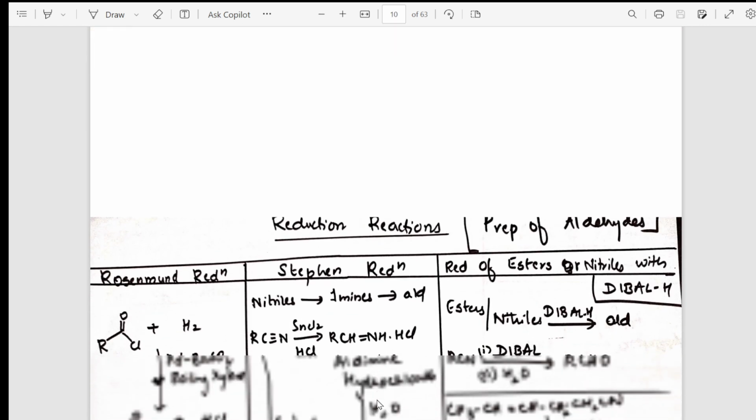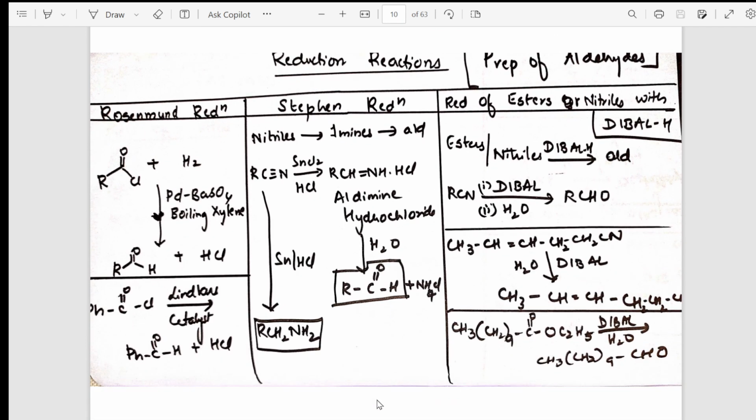The first important thing, reduction reactions. So preparation of aldehydes. So these are only aldehyde preparations where I've given the name reactions as Rosenmund reduction, Stephen, and Dibal with the reagent Dibal. What are the reactions? So all the three put together, everything is given. Maximum, whatever is the possibility required for your board examinations, everything I have mentioned.